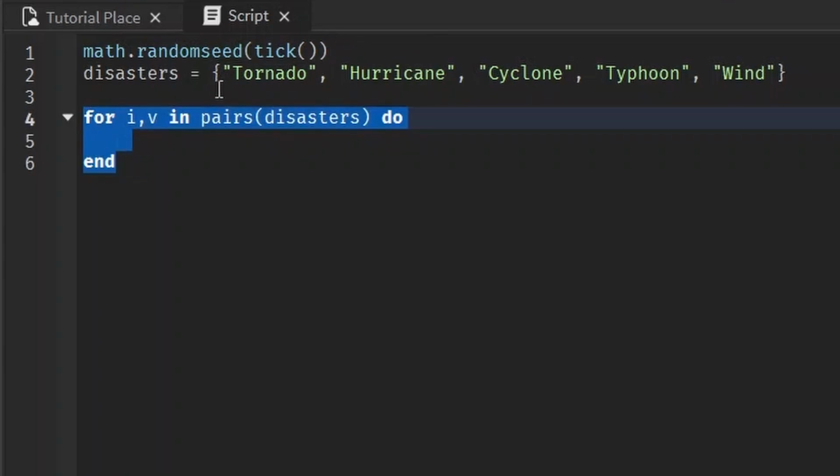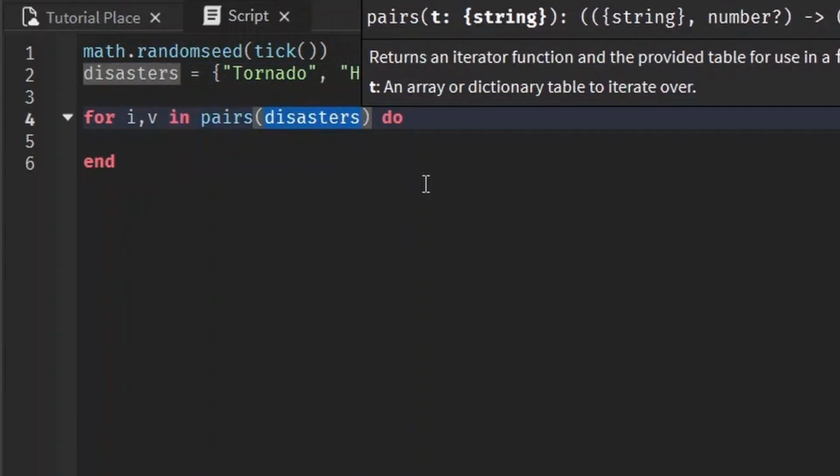So this loop is going to go through every item on this list. It's going to start at tornado, then go to hurricane, and go to cyclone. When it starts off at tornado, the index is 1 and the value is tornado, because that's actually what is put in the first slot. When we get to here, can you figure out the index and the value? The index is 2 because it's the second thing in the table, and the value is hurricane. And then you just write in pairs because you have to, and disasters is the table we're dealing with.